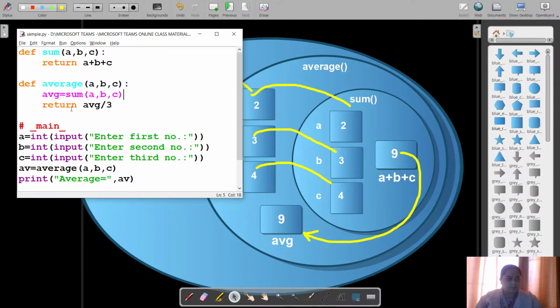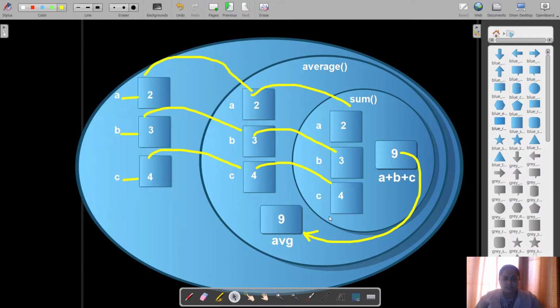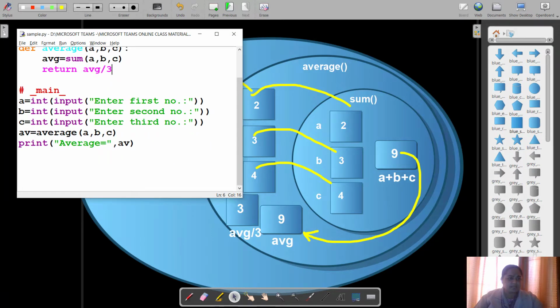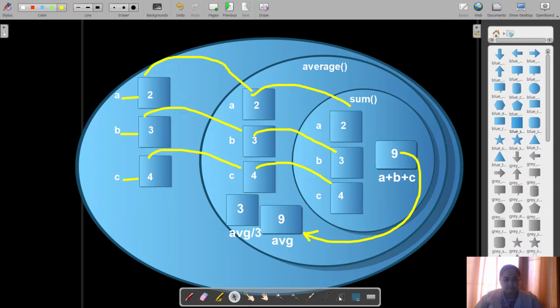Now the next statement is return AVG divided by 3. So another temporary memory area will be created over here, which will contain, remember this is within the average function itself, AVG divided by 3. This is AVG divided by 3, and that value would be what? 3, because 9 divided by 3 will give you 3, and this will be received by another variable AV within the main area.